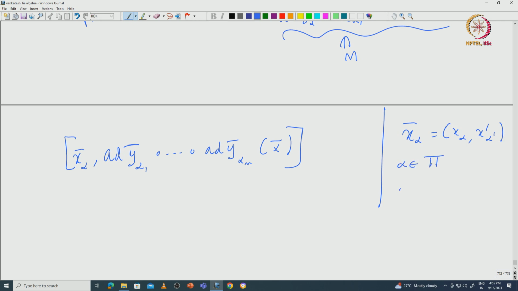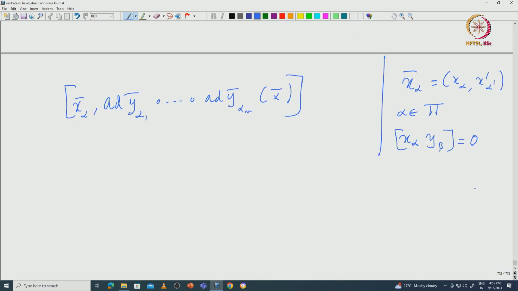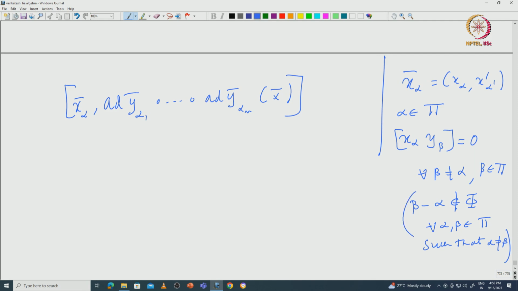So, if you take x alpha and compute the bracket with y beta, then this is going to be 0 for all beta not equal to alpha and beta coming from pi. Why? Because beta minus alpha is not a root for all alpha, beta in pi such that alpha not equal to beta. Okay. This is something we already know, because the difference of two distinct simple roots is never a root.